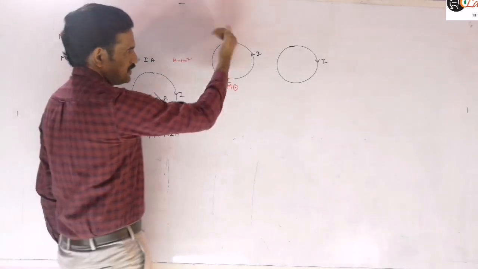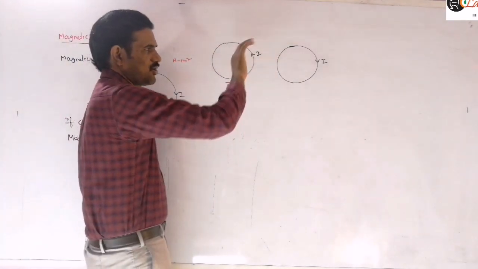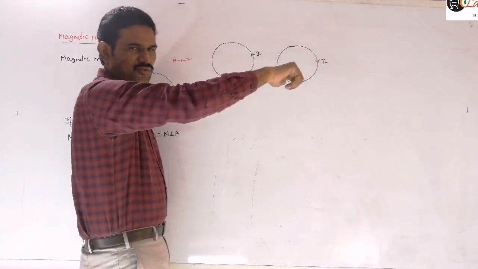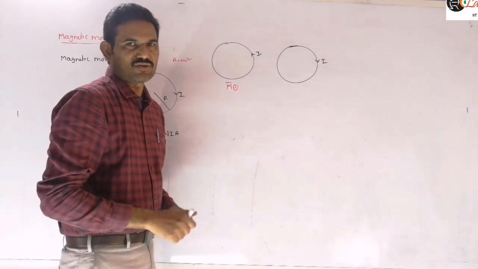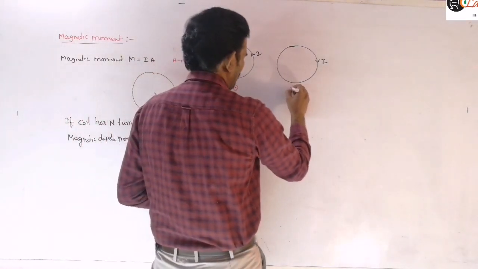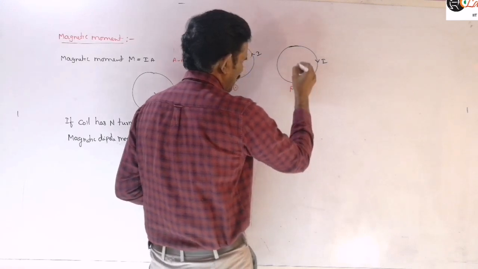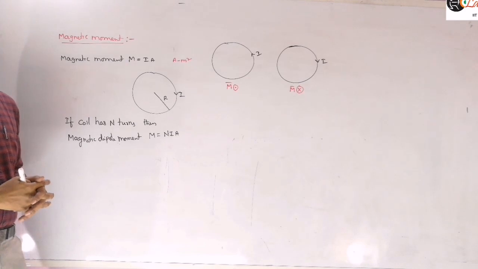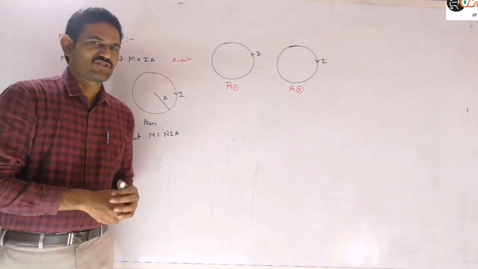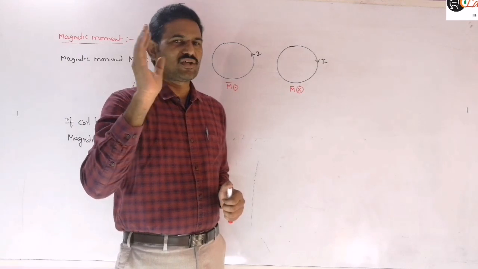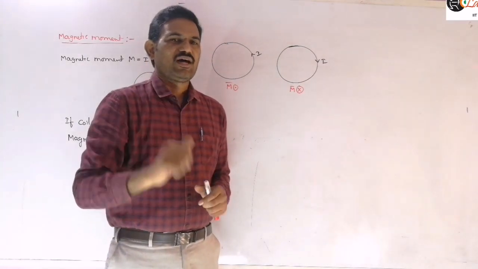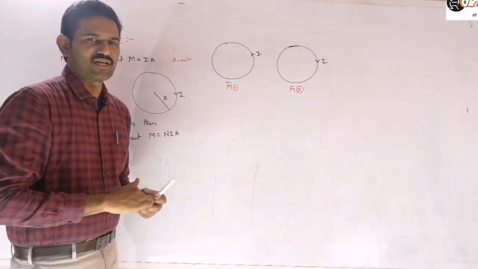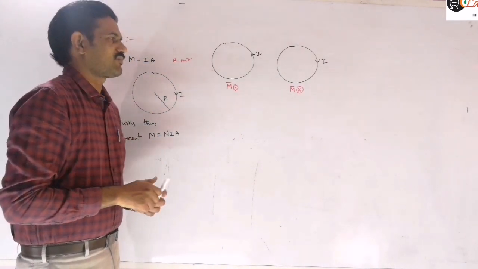Is it clear? Like this. Now in the other case, the curl of the four fingers is indicating like this, then the thumb is inwards. That means the magnetic moment of this coil is inwards, into the plane. So this is the way of identifying the magnetic moment direction. We just use the right hand rule: four fingers indicate the direction of the current, then the thumb indicates the direction of the magnetic moment.